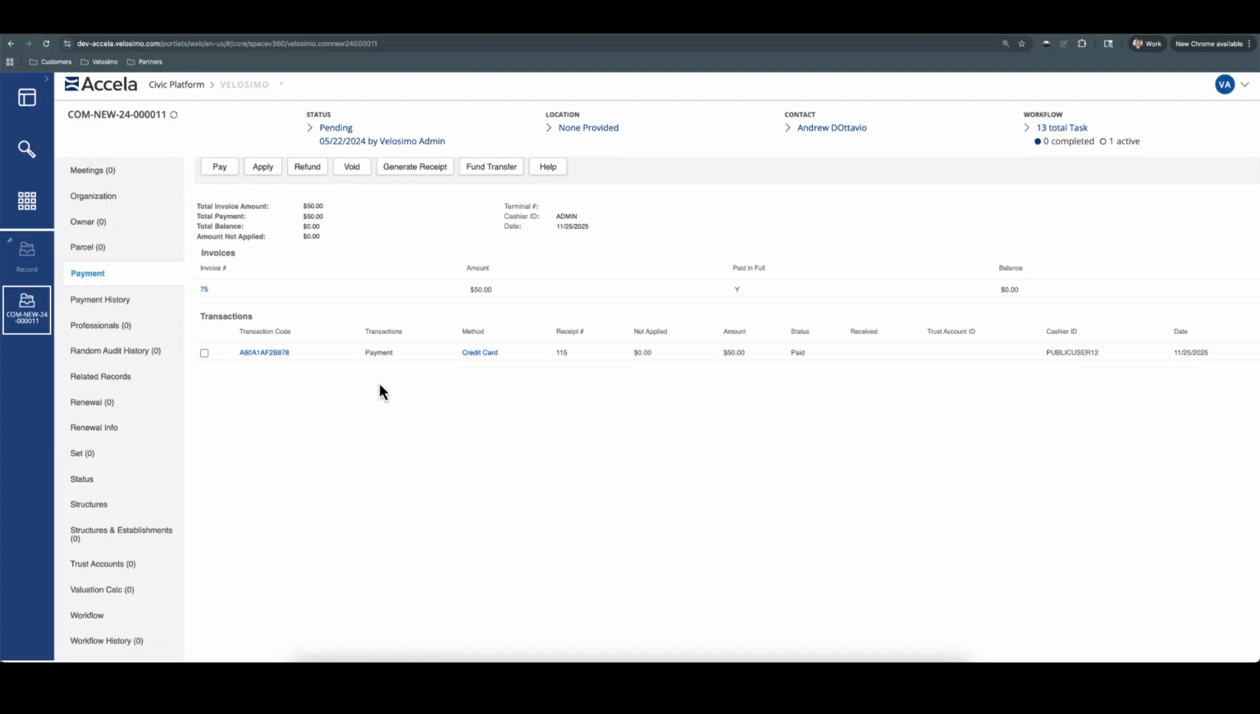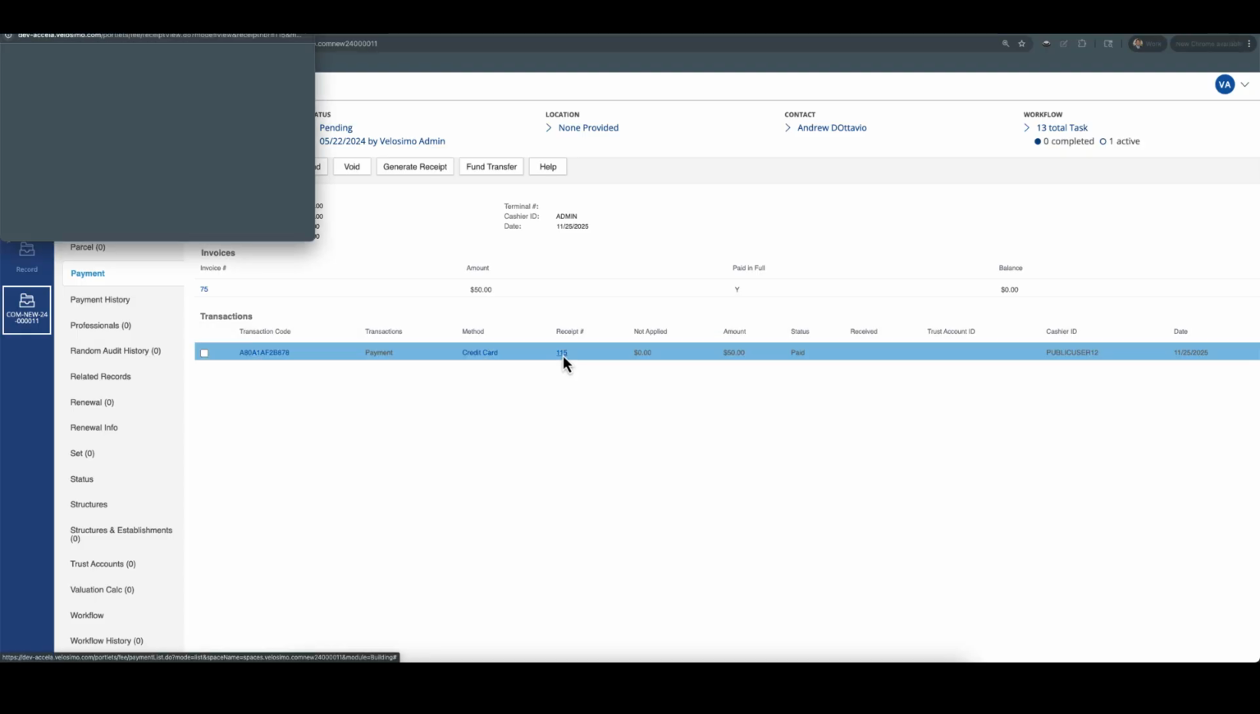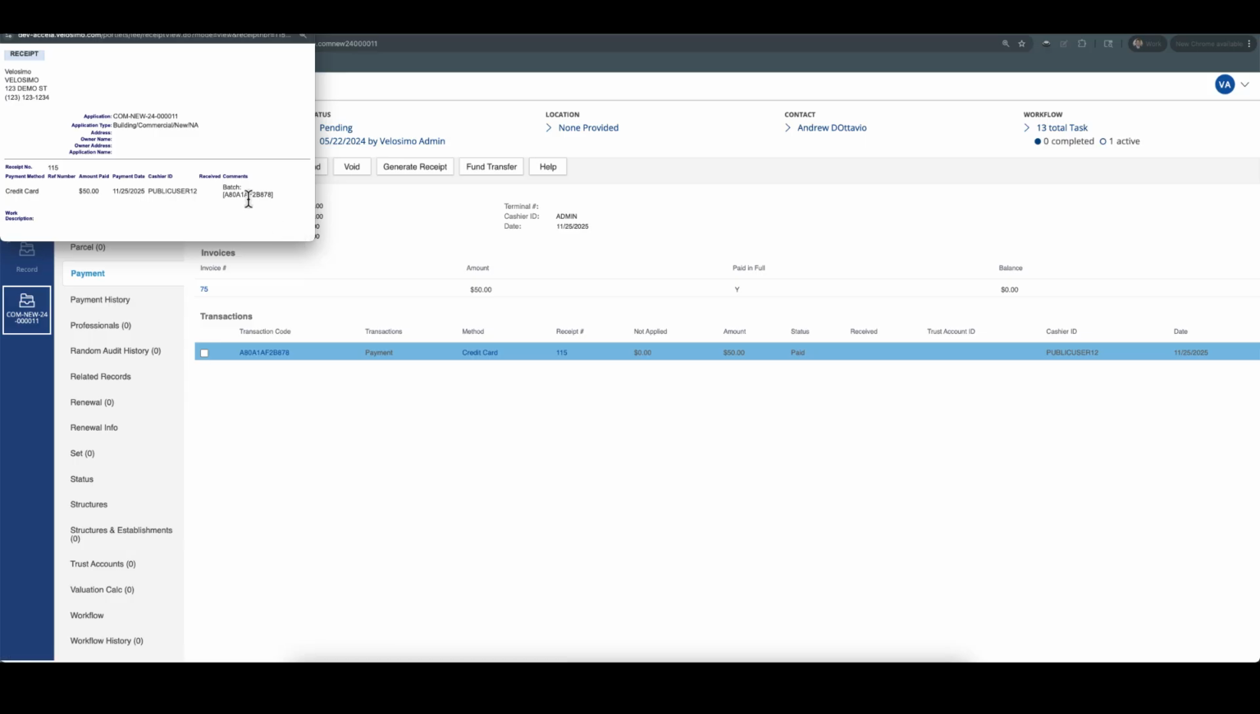here. And when we look at the receipt, there's also a transaction code that came from PayPal. We track it both on the receipt and in the transaction code field in Accela. So that is how the PayPal online connector works for credit card payments.